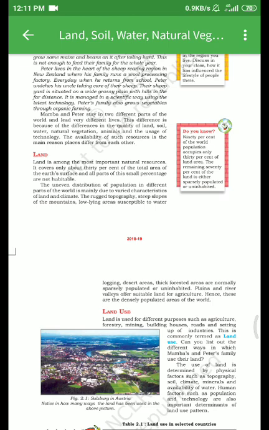are habitable. The uneven distribution of population in different parts of the world is mainly due to varied characteristics of land and climate. The rugged topography, the steep slopes of the mountain, low-lying areas susceptible to waterlogging, desert areas and thick forest areas are normally sparsely populated or uninhabited. Plains and river valleys offer suitable land for agriculture, hence these are the densely populated areas of the world.